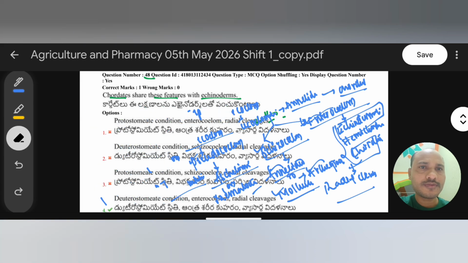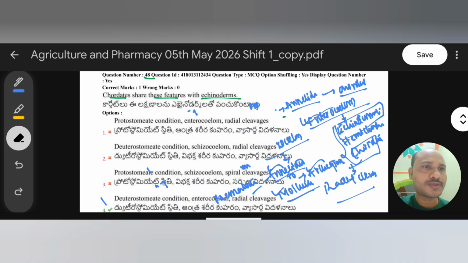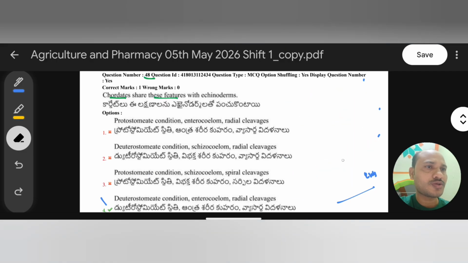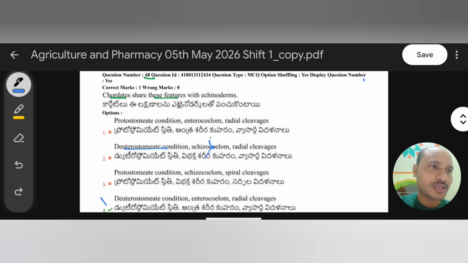Yes, so we have already removed these two, because both are sharing the deuterostome type of blastopore. Then we have to see their coelom condition. Here the deuterostome condition, Schizocoelom, no, not Schizocoelom. Schizocoelom is also a type of true coelom, but its phyla are only Annelida, Arthropoda, and Mollusca.